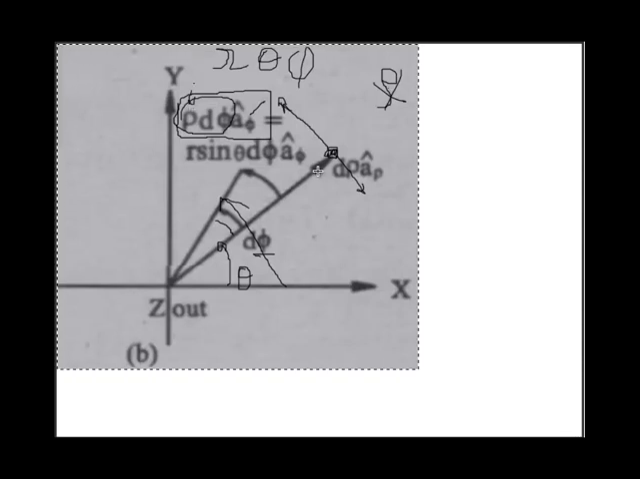But we don't have rho in the spherical system, so we have to replace this rho with its equivalent in the spherical system. Using trigonometric formulas, we can calculate rho as r sin theta. Rho is equal to r sin theta in the spherical system. So r sin theta into d phi will give a completely scalar component, and a cap phi is the vector component. So combined, this is the differential vector in the phi direction.